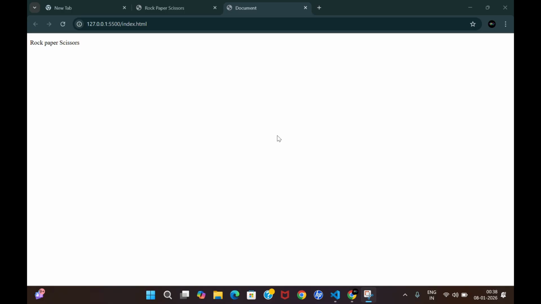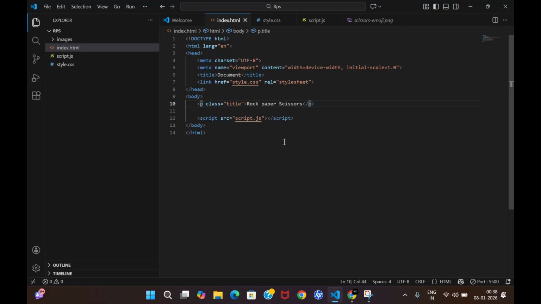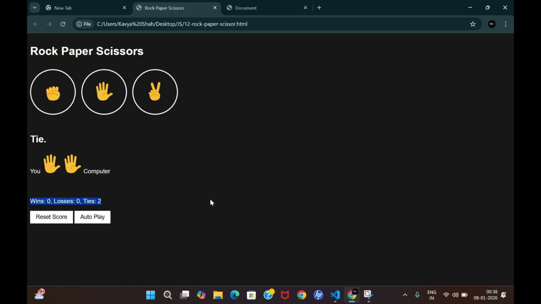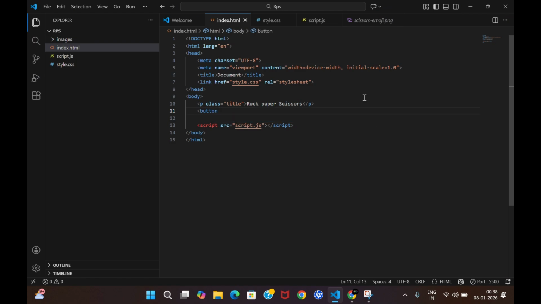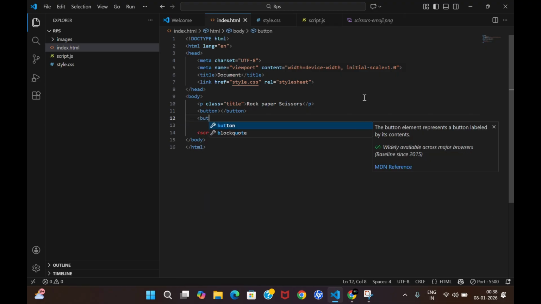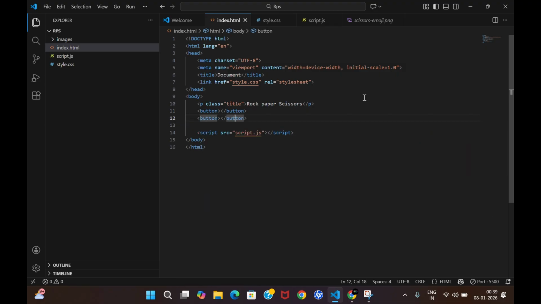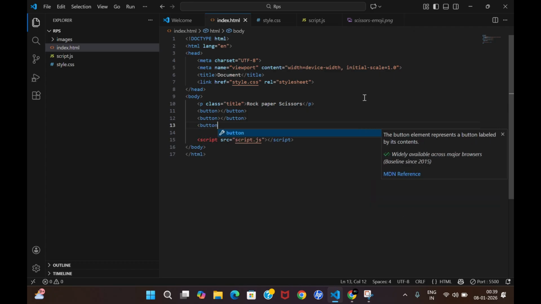Now let's move to our VS Code once again. So now we have done that. We want all our buttons to come over here. Let me show you which buttons I am talking about. I'm talking about these three buttons. So let my button be over here, and right now just close that button. We want three such buttons, so let me create three. I know that we can copy paste, but let it be.